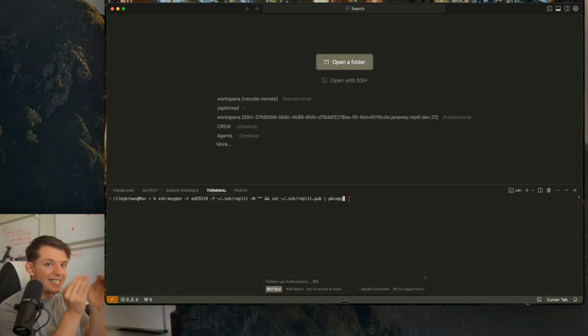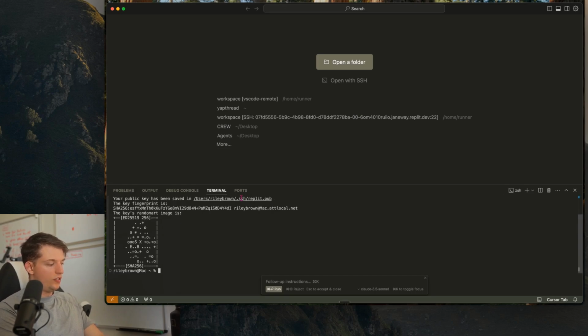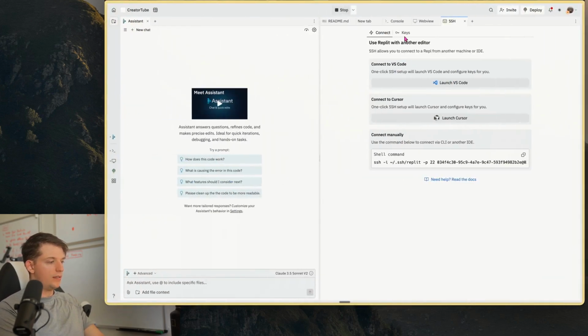And they're going to be synced up perfectly. So we're going to run that, and then we're going to press Y. And once you see these squiggly lines, you know that something good is happening. You're going to go back to Replit. You're going to go to the SSH section that we just had open.